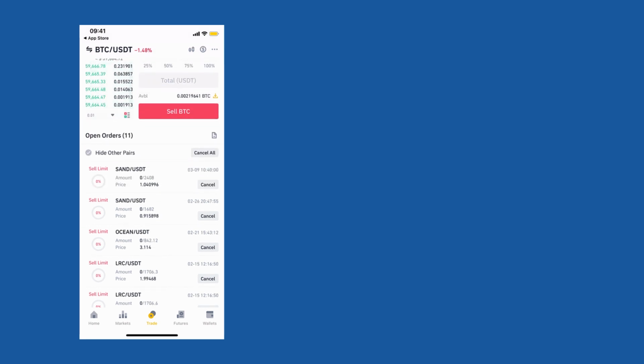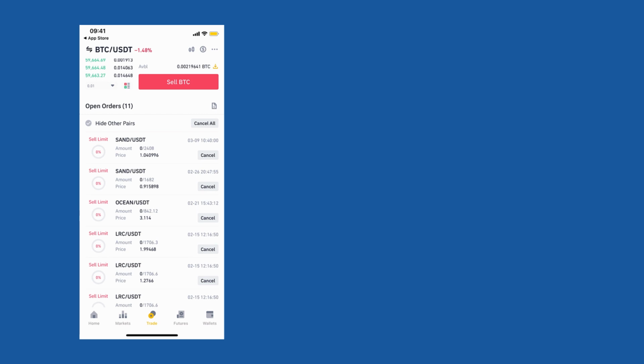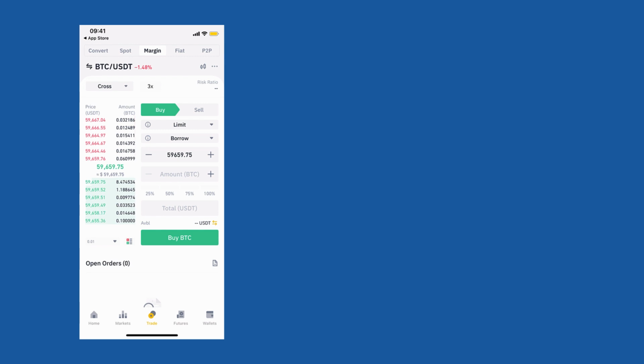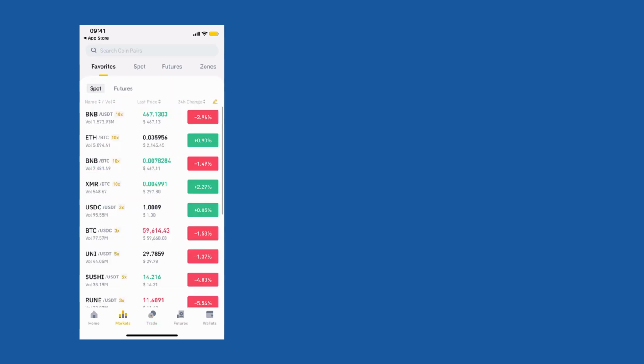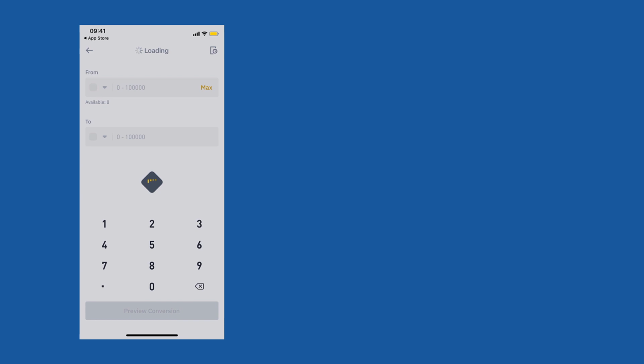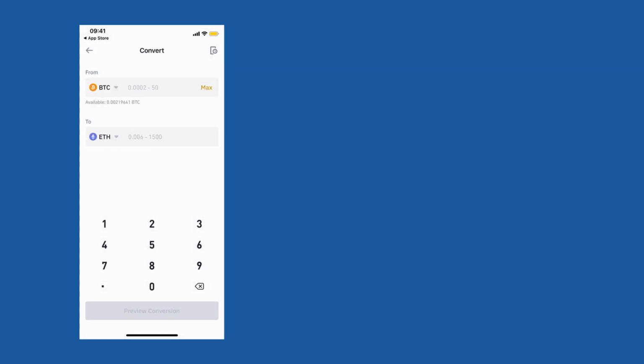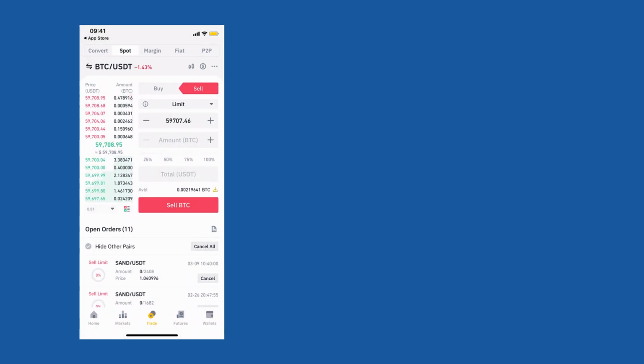Now at the bottom, you can see all the open orders, the orders which you have already placed. And yeah, pretty much that's it. You can always go to margin or other markets from the top. So that's what the trading is all about. Now there are more features on trading, but let's say you want to convert BTC into ETH. So rather than using spot market, you can always click on convert, which is at the top left. And then you can select your pair and then you can convert your BTC into ETH. So you can preview the conversion, and if you're happy with the current rate, you can purchase right away. So that's how you navigate the trading part.